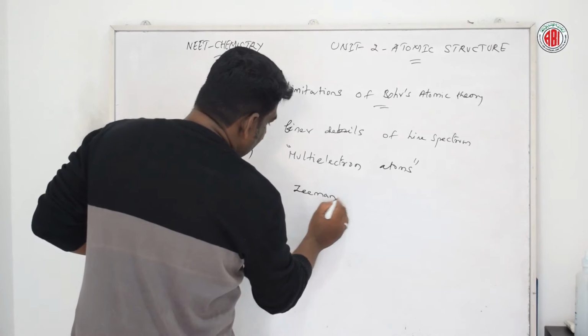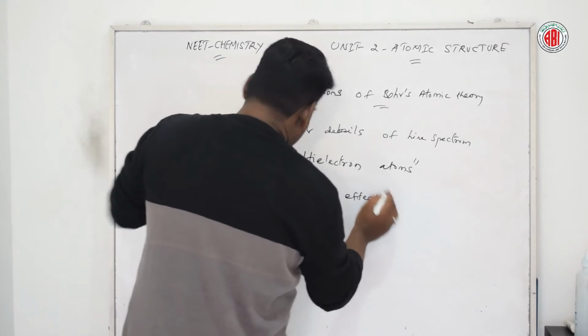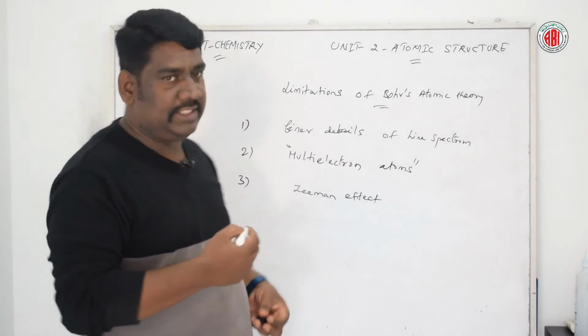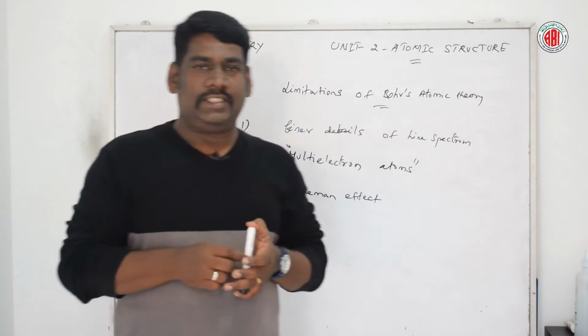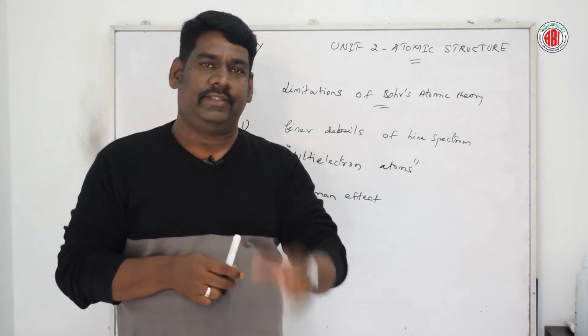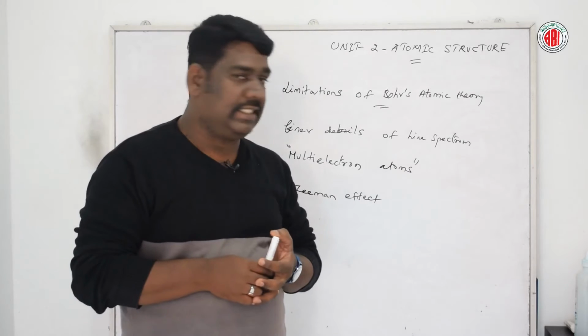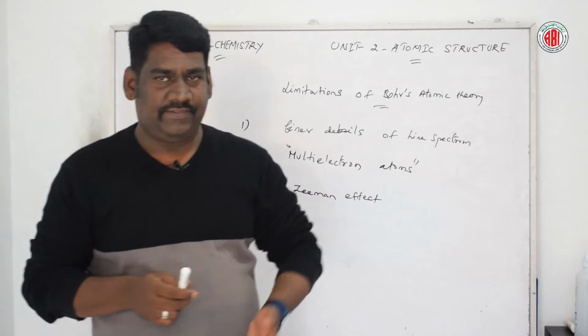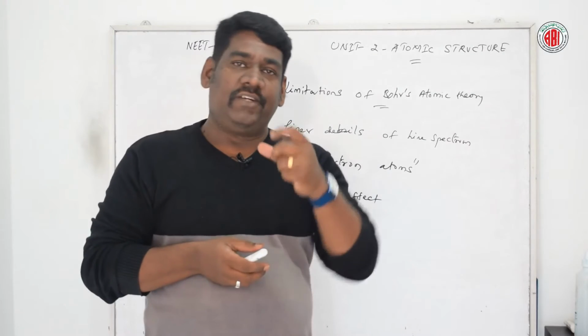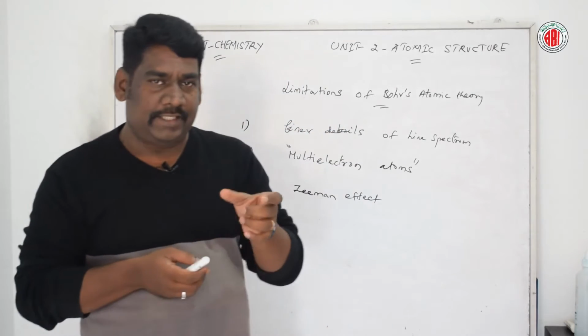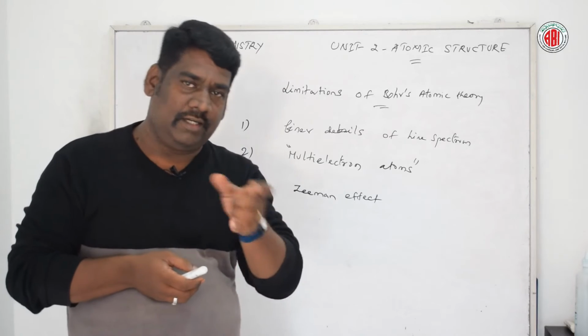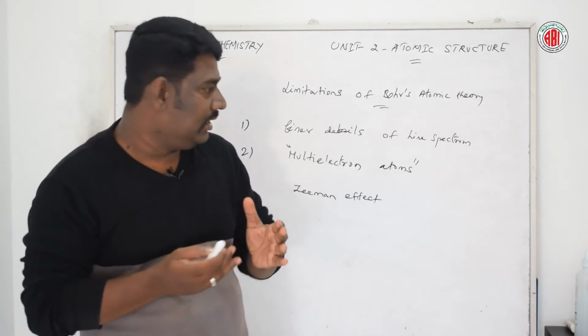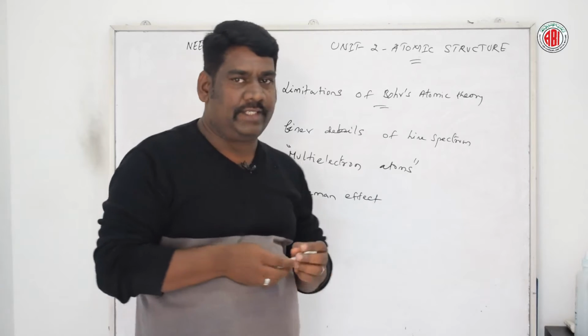Zeeman effect. Let us talk about this. Bohr's theory of atomic structure failed to explain the Zeeman effect. First of all, the effect of a magnetic field on the spectra of atoms or ions is described by the Zeeman effect.